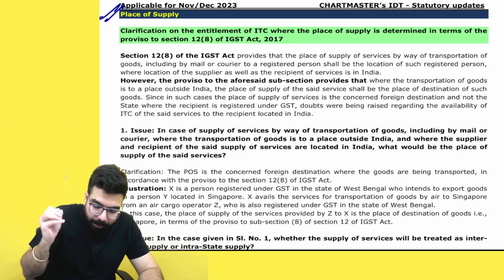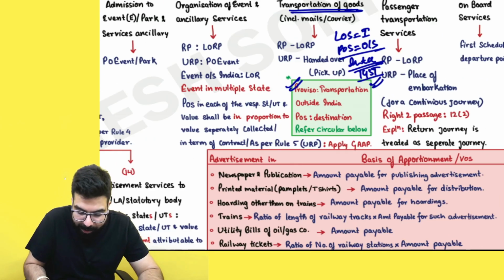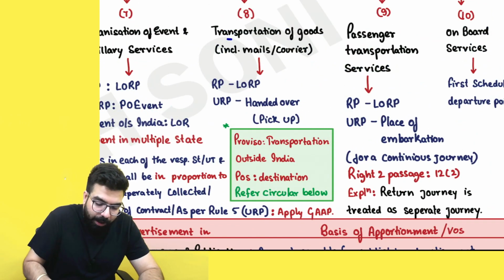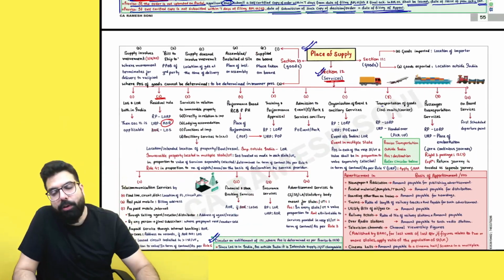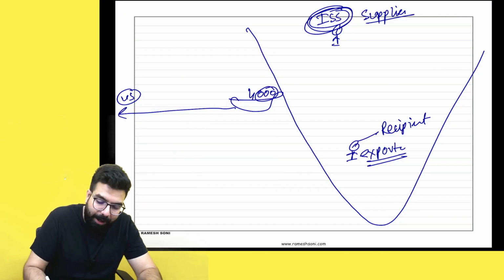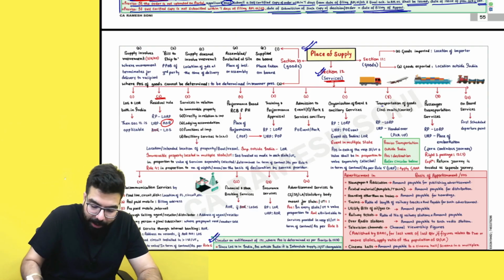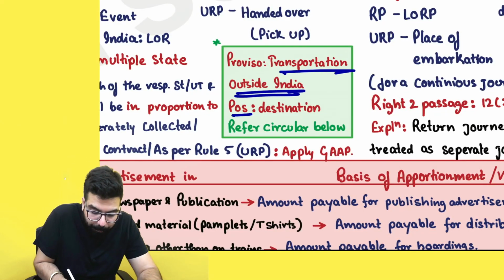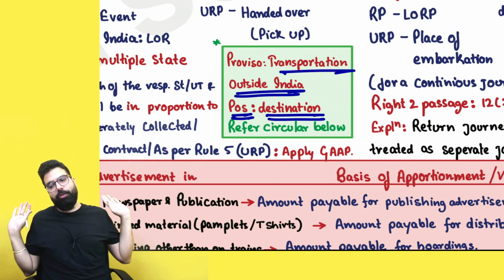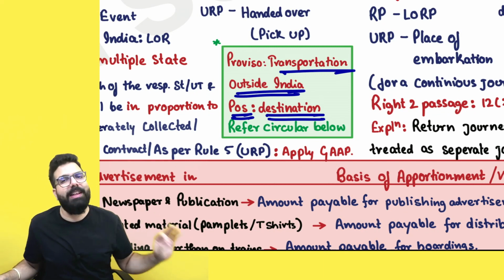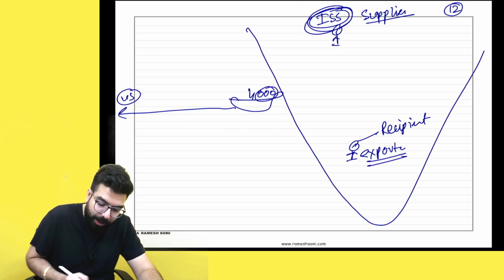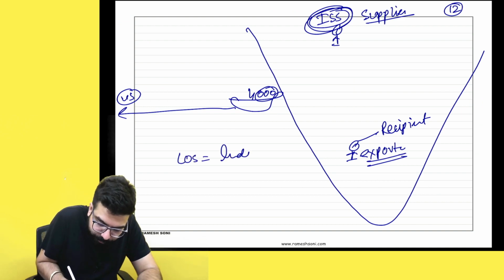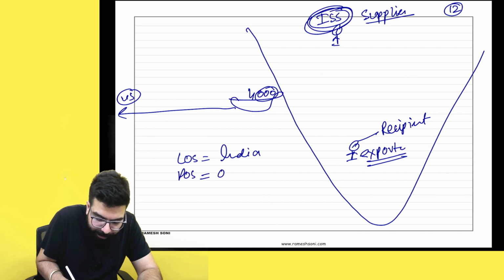Always remember, whenever you are doing transportation of goods outside India, and the location of supplier and location of recipient are both in India, Section 12 will be applicable. And Section 12 says, whenever you are doing transportation outside India, the place of supply will always be the destination of the goods. Okay, sir? So here the place of supply will be outside India. So location of supplier is in India. Place of supply is outside India.